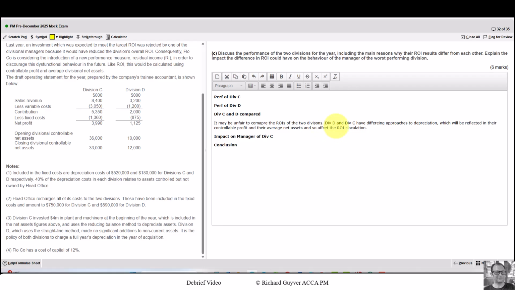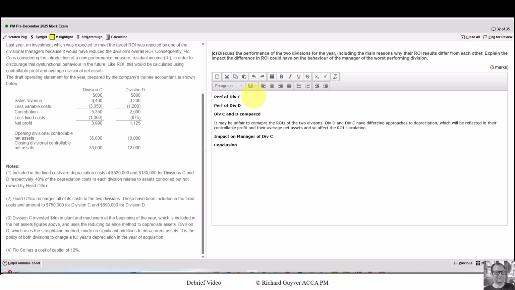And Division D and C have different approaches to depreciation, which will be reflected in their controllable profit and their average net assets, and so affect the ROI calculation. So that's probably enough for the mark. You could expand it a little bit more if you wanted to, maybe expand on why that's unfair, or maybe a solution is they could do an adjustment to account for this. So you could suggest an improvement.